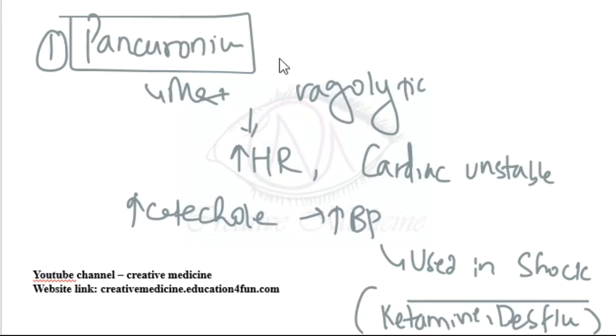Summary: Pancuronium is the most vagolytic agent and it increases the heart rate, so it causes tachycardia and is cardiac unstable. It increases catecholamine release, thus causing hypertension, so it is used in shock.